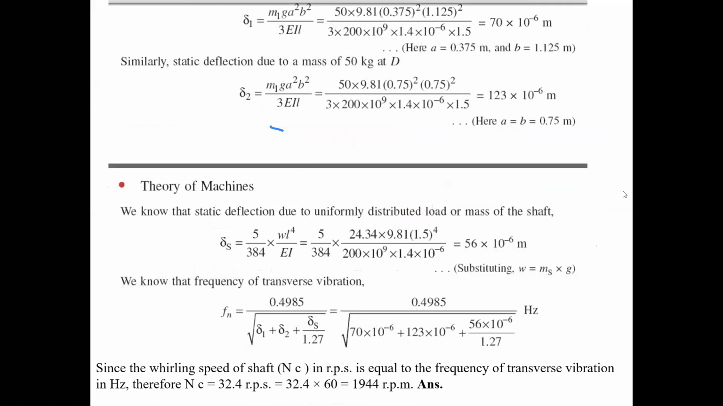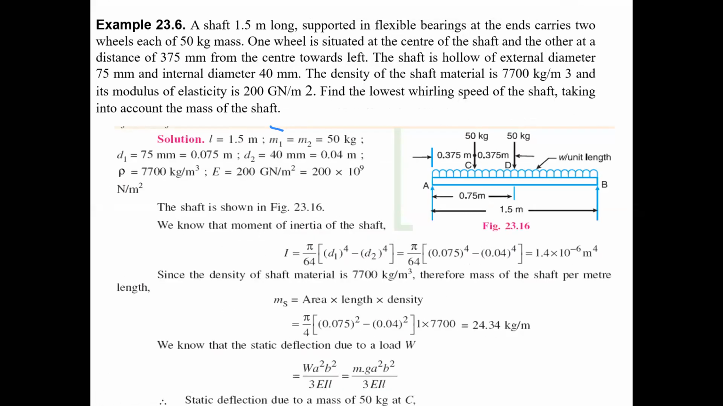When it is carrying the wheels, you have to see where to place them. One is at the center of the shaft, and the other at 0.375 meter from the center to the left side. So that distance is also given. AB are the shaft ends, that is A and B are both ends of the shaft, and C and D are the places where the wheels are arranged.